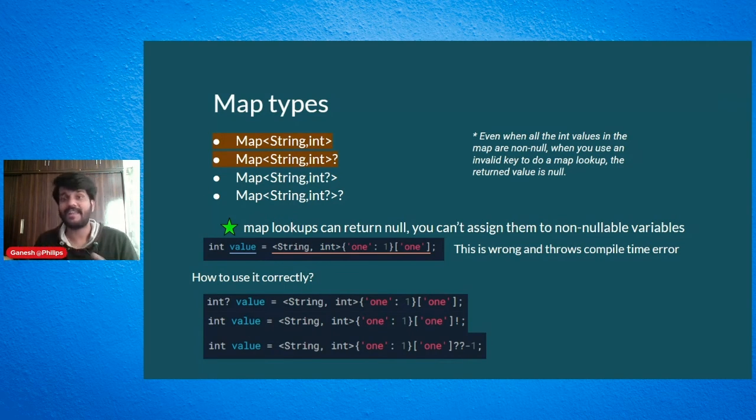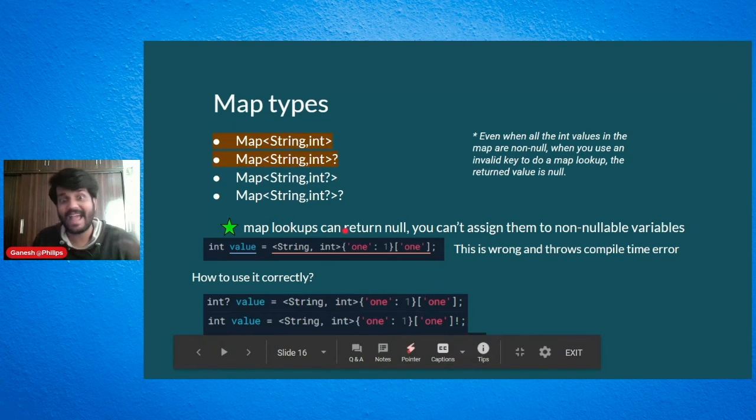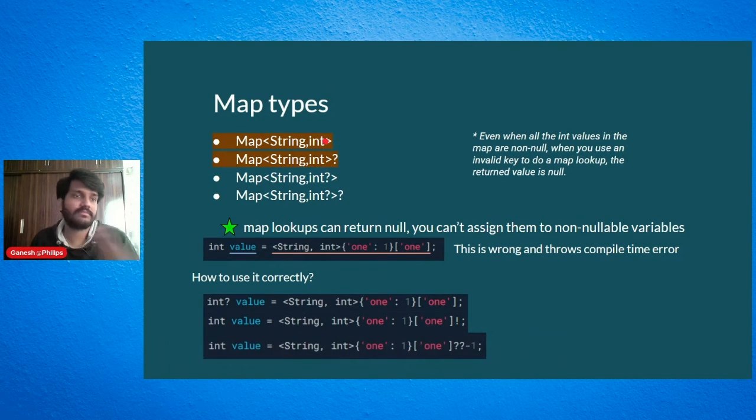So what if the value is not there? There are scenarios when you give a key and the value is not there in the map. The problem there is that the lookup can return null, even though you have said that the keys or the map cannot be null. Still, the return can be null. So in these scenarios which I've highlighted, the lookups can be null, even though we have said that it's not null.